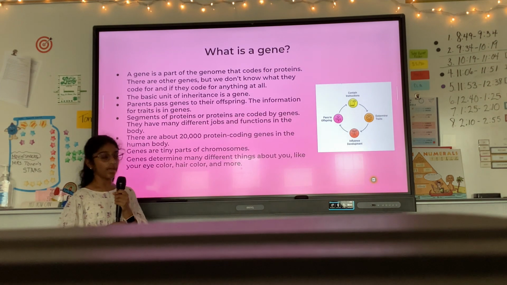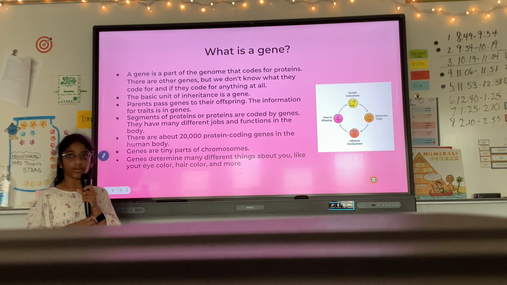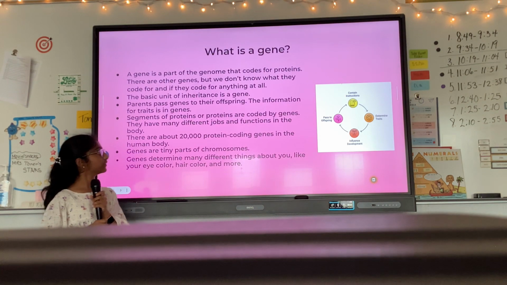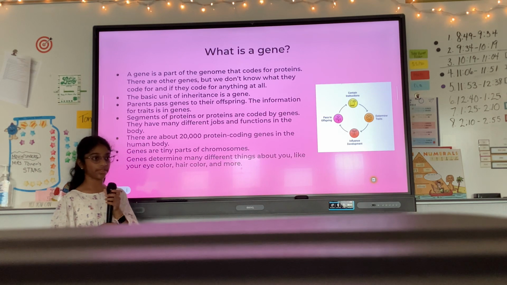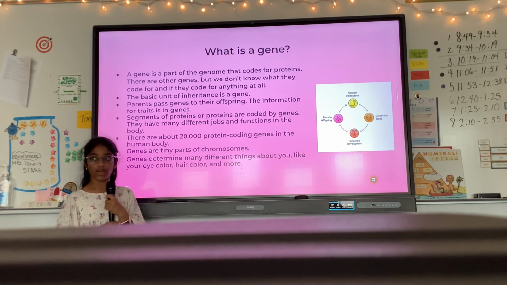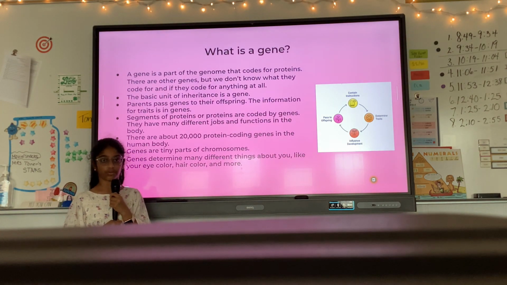So what is a gene? A gene is a part of the genome that codes for proteins. There are other genes, but we don't know what they code for, or if they code for anything at all. And a gene is also the basic unit of inheritance. Parents pass genes to their offspring; the information for traits is in genes. Proteins or segments of proteins are coded by genes.